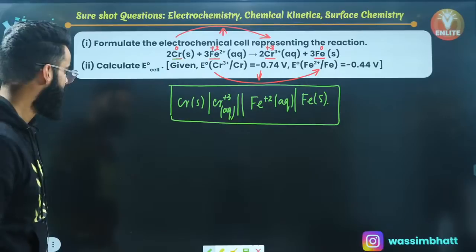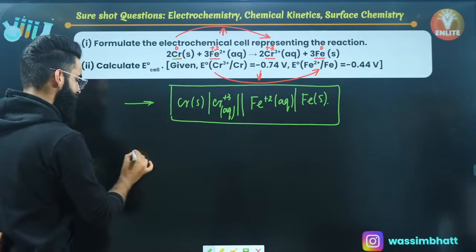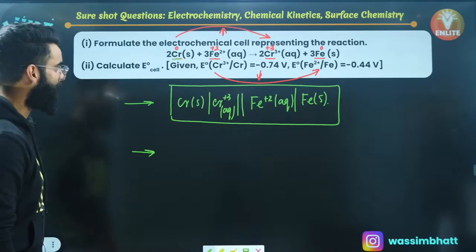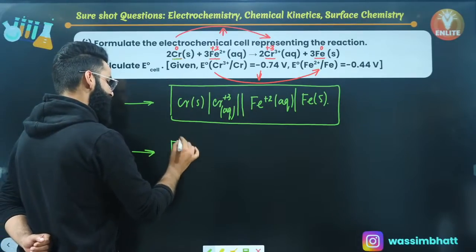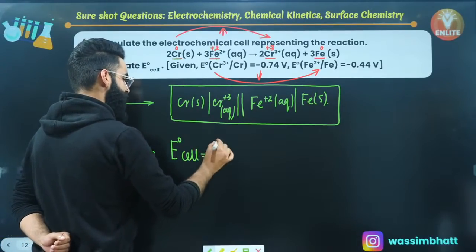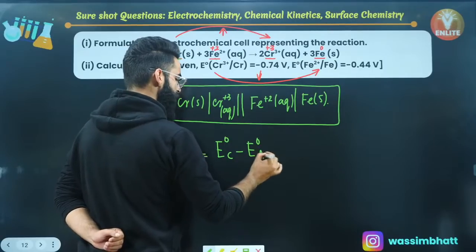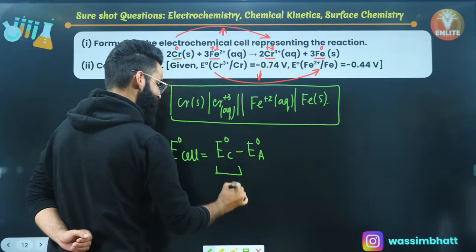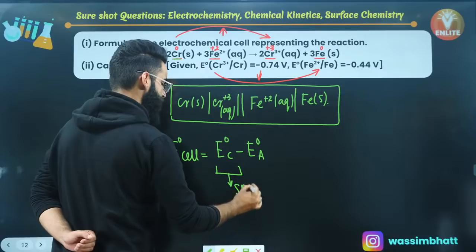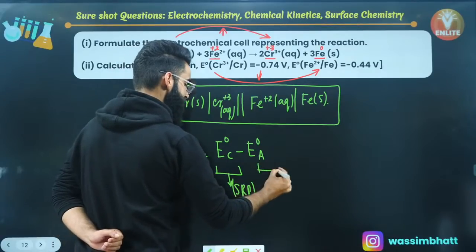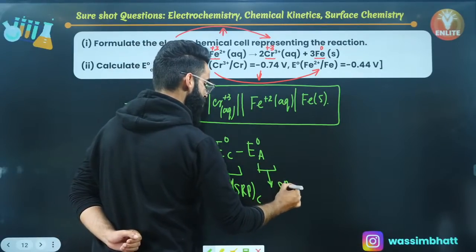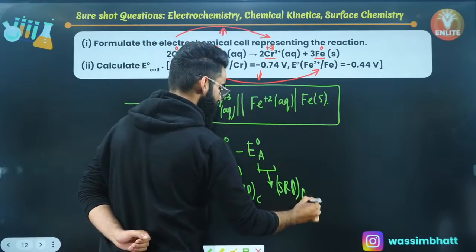I'm sure it's clear. So first part of the question is done and dusted. What does the second part say? Calculate E° cell. E° cell, as I told you a few minutes back, is E° of cathode minus E° of anode. What is E° of cathode basically? It is basically the standard reduction potential of cathode. And this is the standard reduction potential of anode, right?